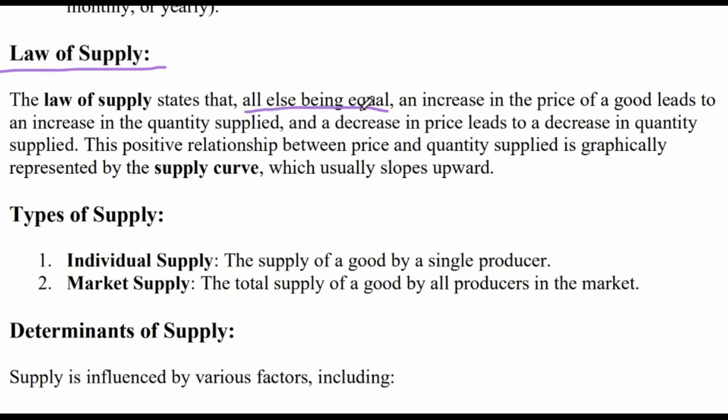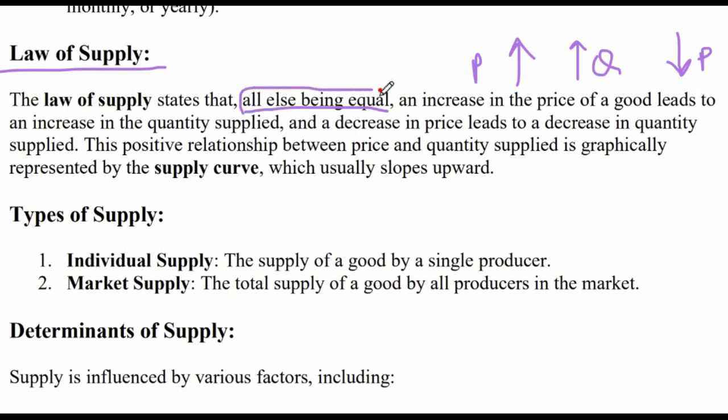All else being equal, you have to start like this: an increase in the price of the good leads to an increase in the quantity supplied, and a decrease in the price leads to a decrease in the quantity supplied. This is the law of supply. But this is very important.